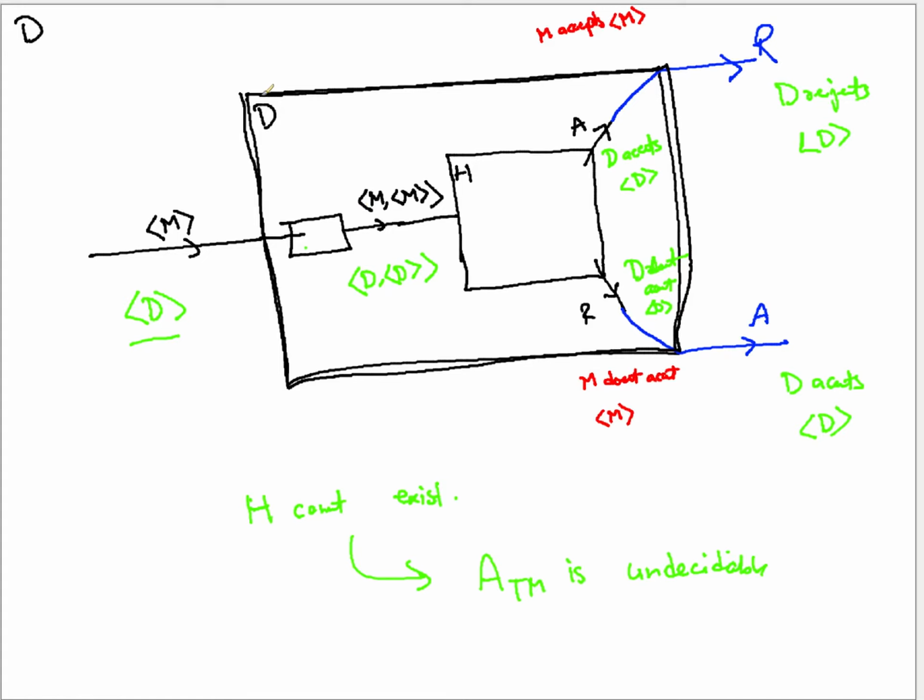This machine D does not take a machine and a string as an input. What is the input of this D? Can you tell?